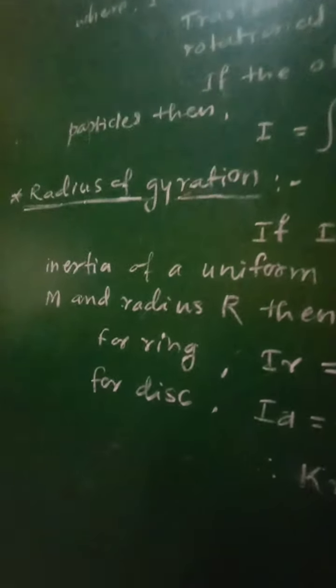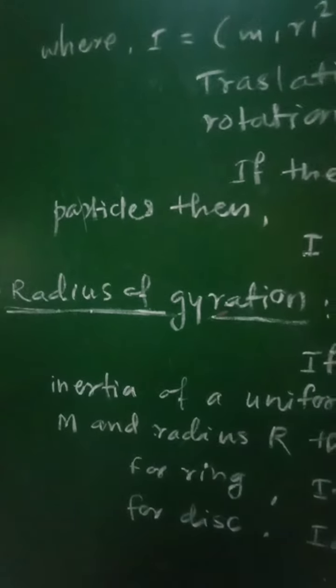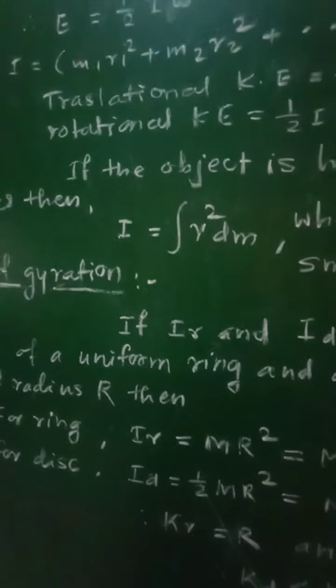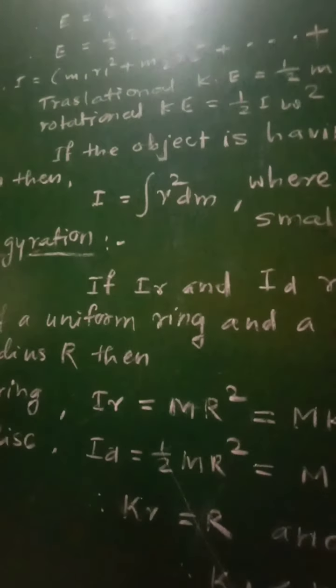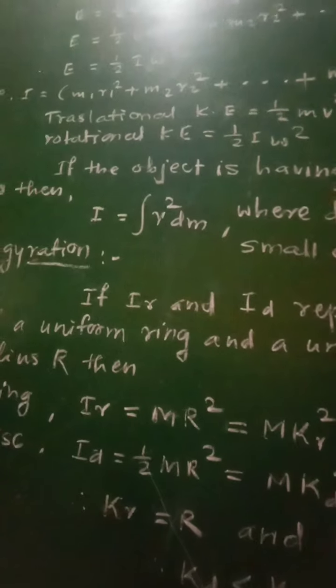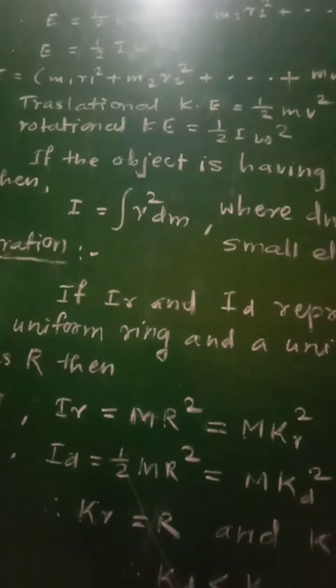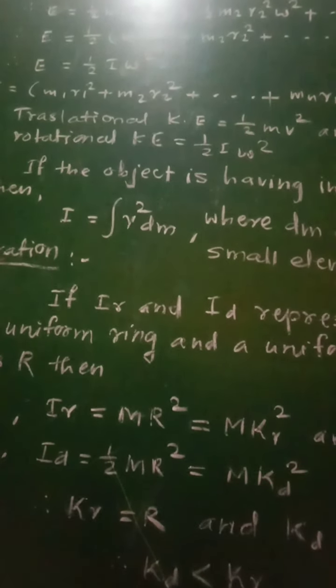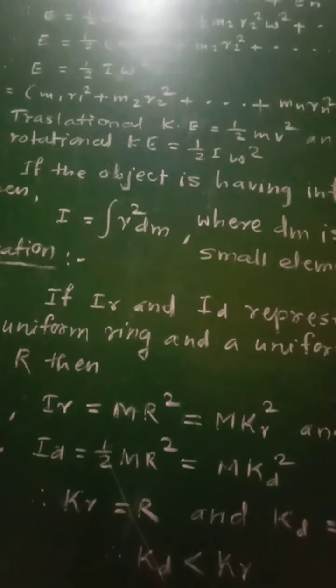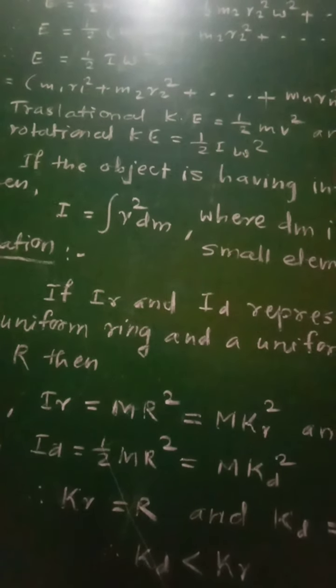Now let us see the next quantity related with this moment of inertia, and that is radius of gyration, denoted by k. If you consider any rigid body rotating about any axis of rotation, then the moment of inertia of that body depends upon the mass of the body and how that mass is distributed around the given axis of rotation.